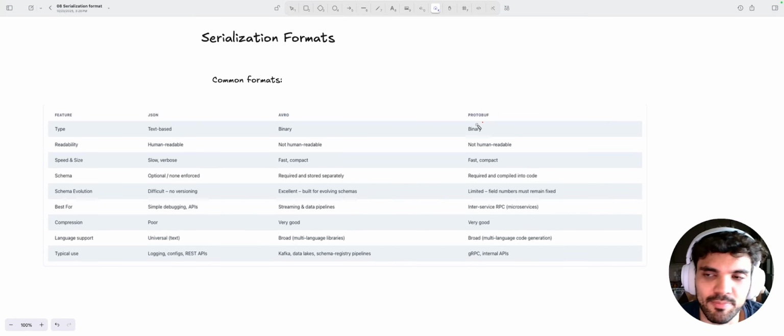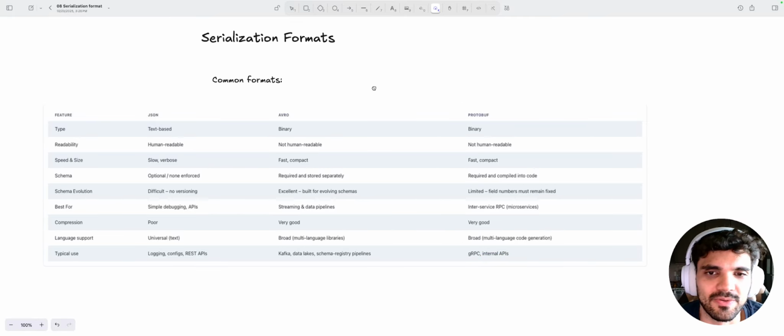We also have Protobuf, which is also binary, still not human readable, also fast and compact, but it has limited functionality in terms of evolving schemas. It requires that the field numbers must remain fixed, and it's mostly used in gRPC and internal APIs.